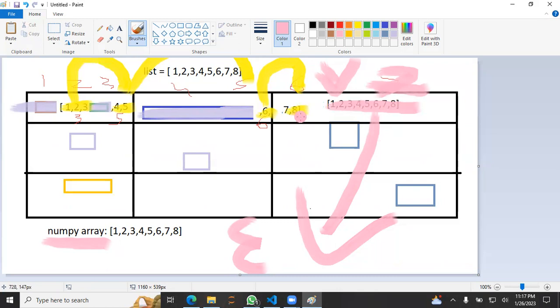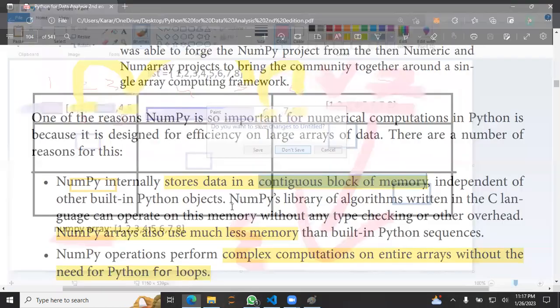Hope this part is clear, like how a list is stored and how a NumPy array is stored. Okay, that's great.